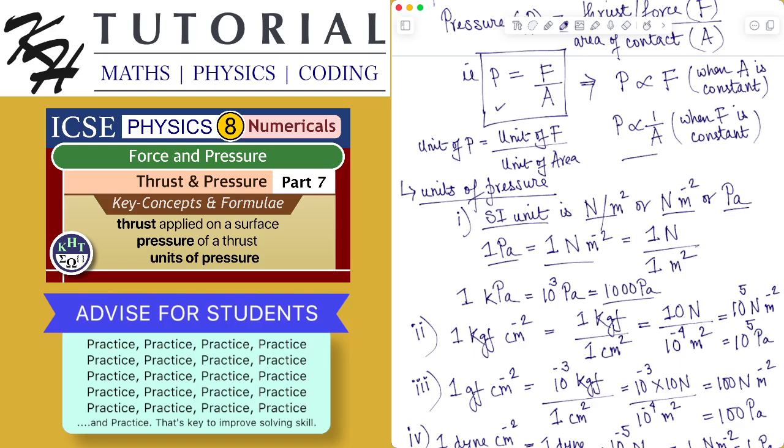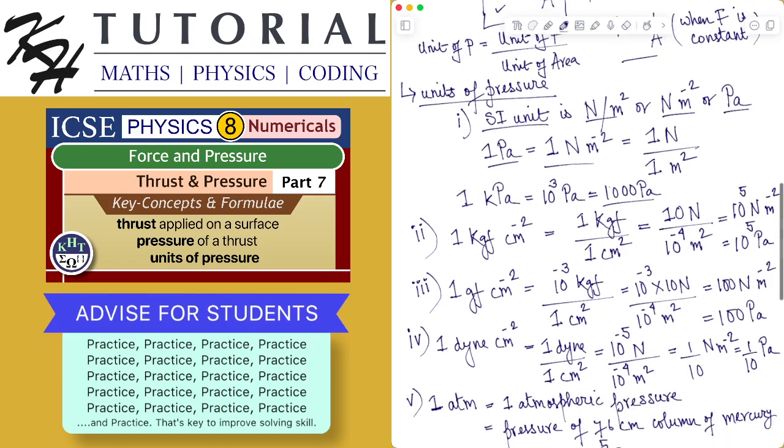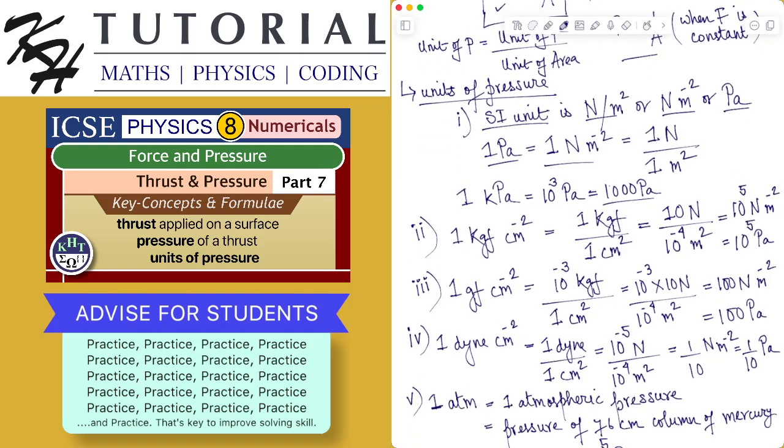If you consider other units of force like kilogram force or dyne or gram force, and other units of area like centimeter square, then we can have various forms of the unit of pressure, like 1 kilogram force per centimeter square, which is equal to a force of 1 kilogram force divided by an area of 1 centimeter square.